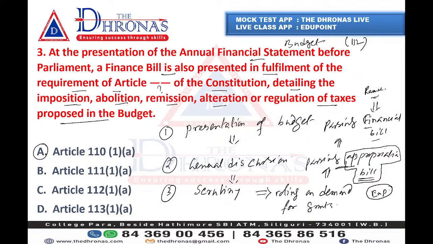After this passing, it has to be signed by the President in order to make it a concrete act. Is it absolutely clear? Everyone, just put your thoughts in the comment section. Yes, clear.